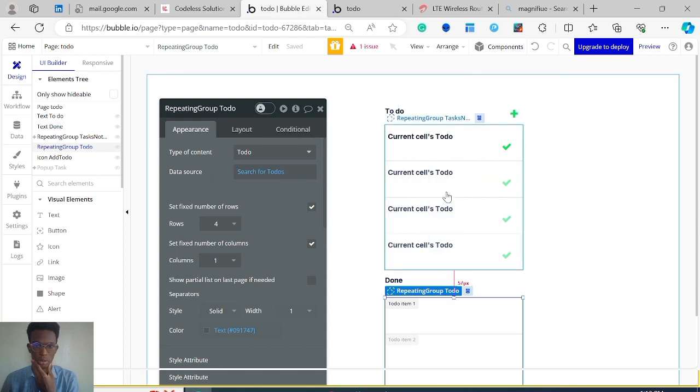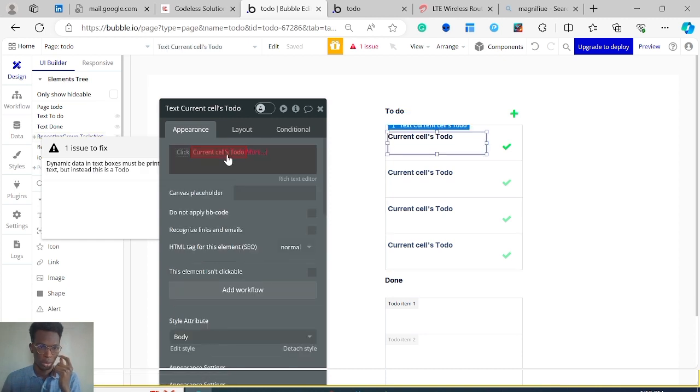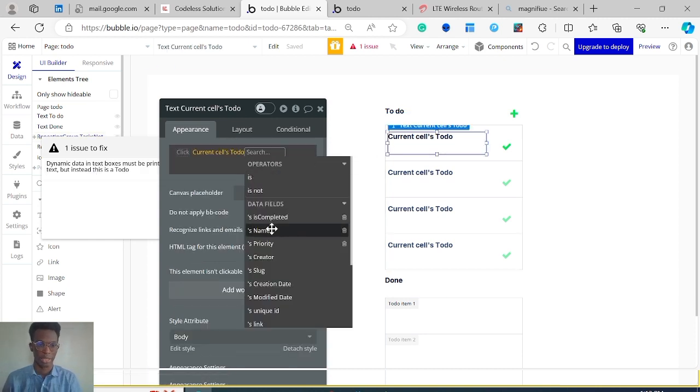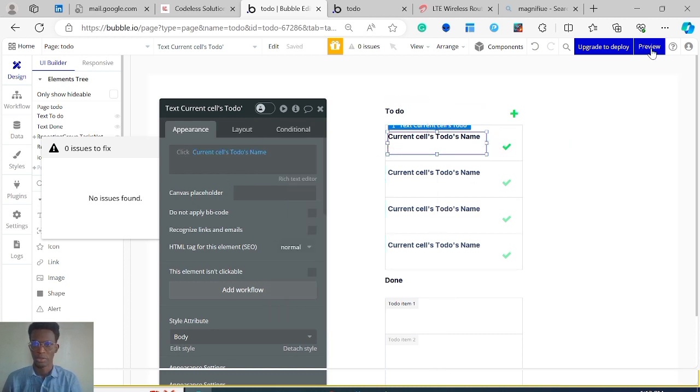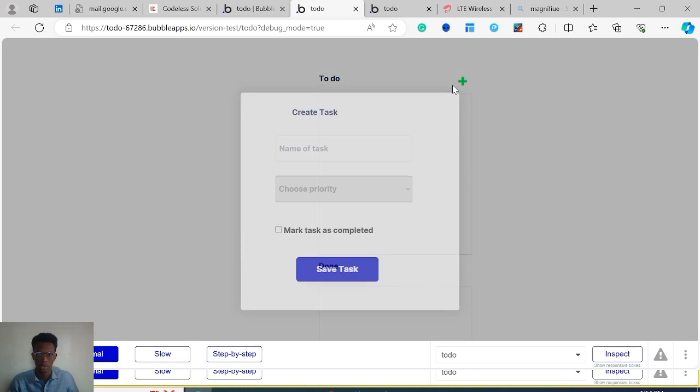Okay. So let me see, we have one issue. Alright, so this is the current cell's to-do's name. Yeah, we're going to get the name in here. So let's just preview this. Give me a sec. Alright, so we should have a to-do showing up in here, but it's not showing up. We've created one. Let me create another